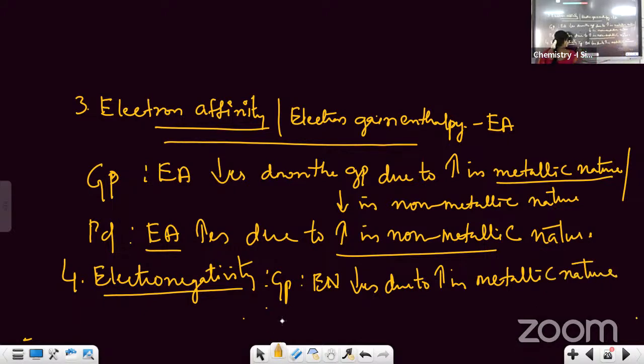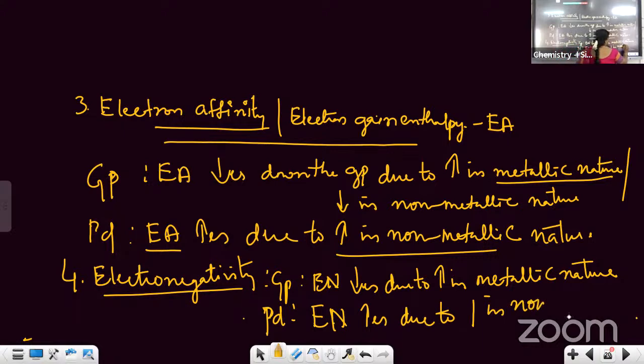Then period में क्या होता? Electronegativity increases due to increase in non-metallic nature.